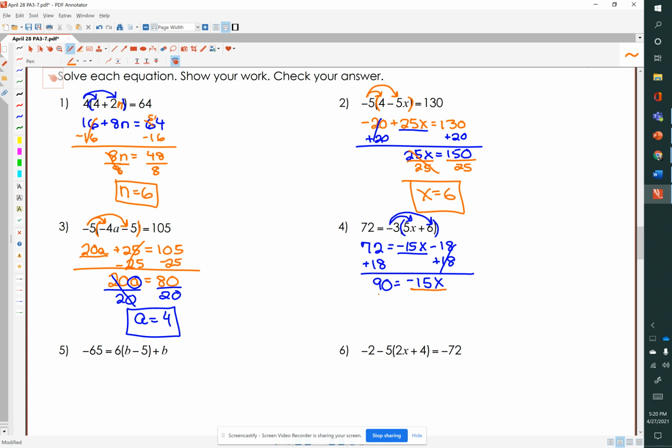X is being multiplied by negative 15, which means I will divide by negative 15. And whatever I do to one side of the equation, I will do to the other. So now I've isolated my x, and 15 goes into 90 6 times. So that's 90 divided by negative 15, negative 6.